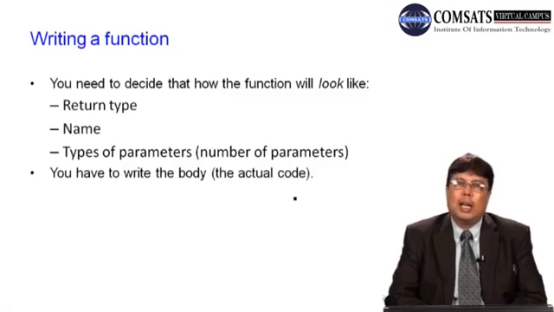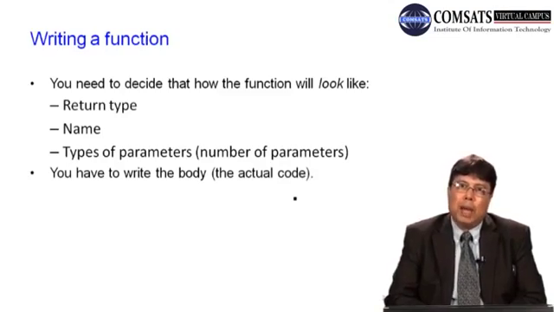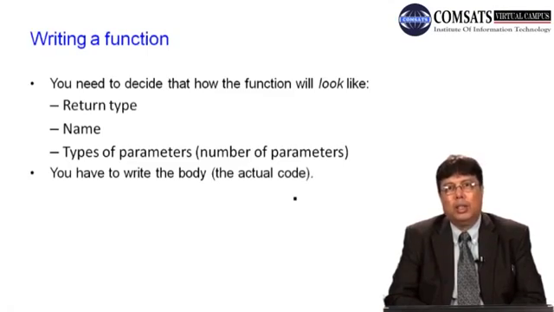Then you have to assign a name to a function, and you know the name of the function. Naming a function has the same rules and regulations that we have learned while naming a variable. Then the argument list, or we call it the types of the parameters: the number of parameters, their data type, their name, and their order. These are the three important things that we need to provide.